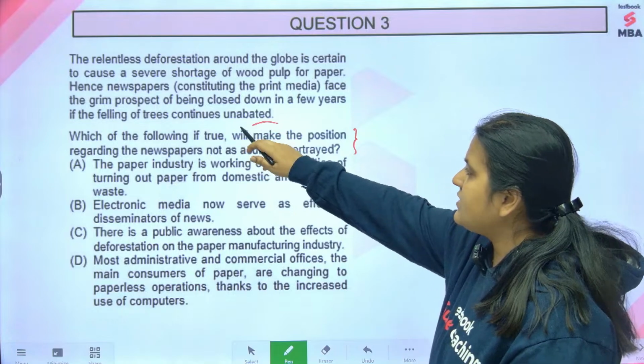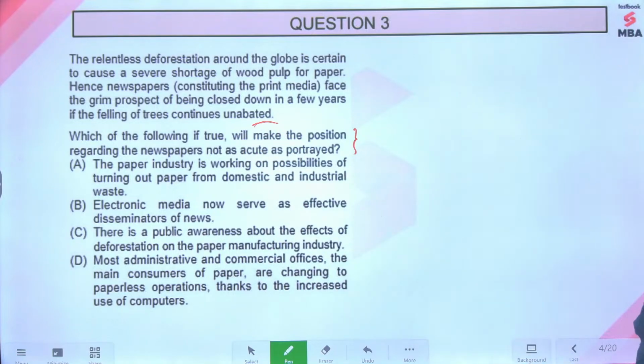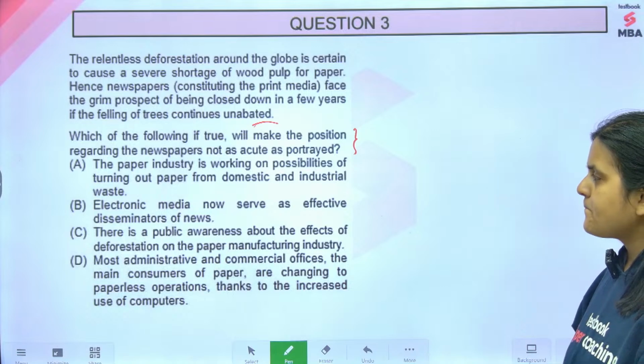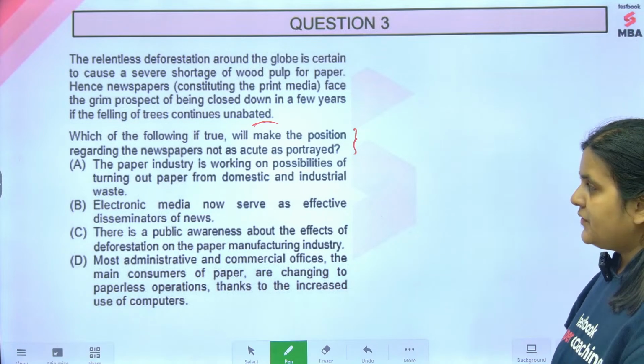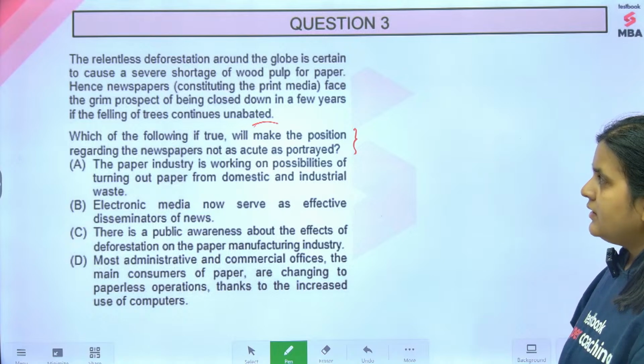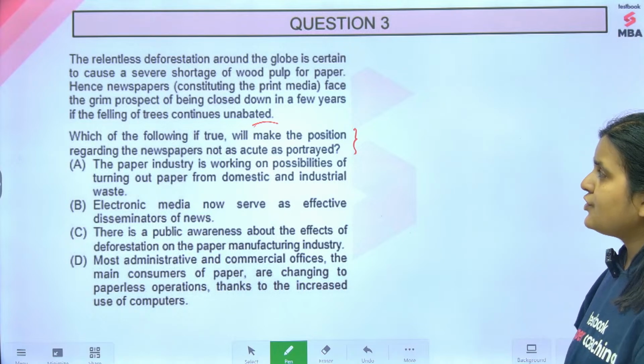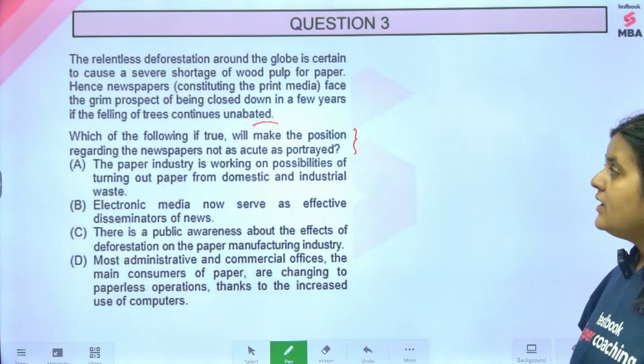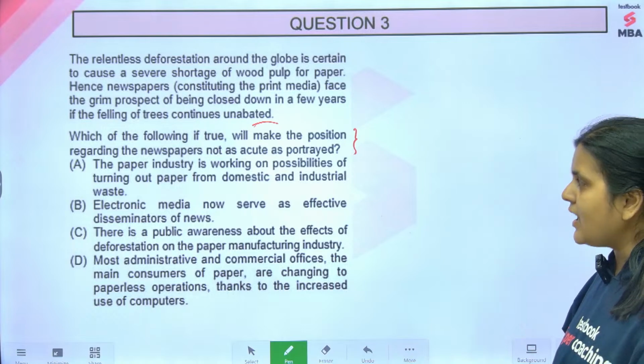Unabated: abate means reduce, unabated means without any reduction. Deforestation, severe shortage of wood pulp for paper, and so they're saying that the paper industry, the newspapers, the print media, is facing a grim prospect of being closed down.